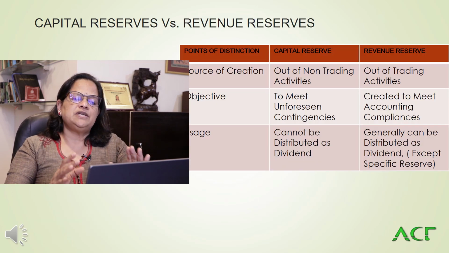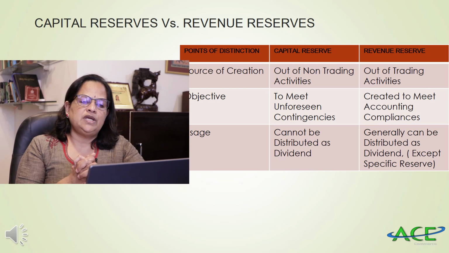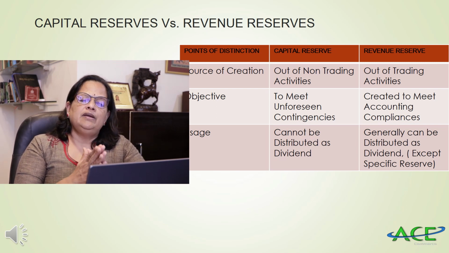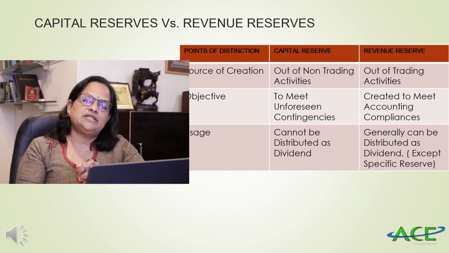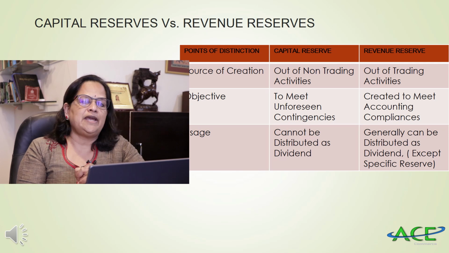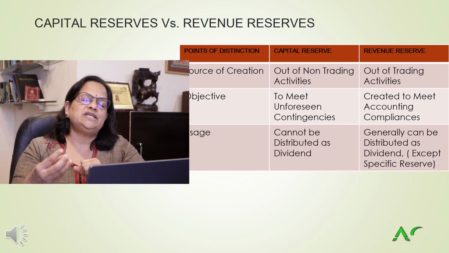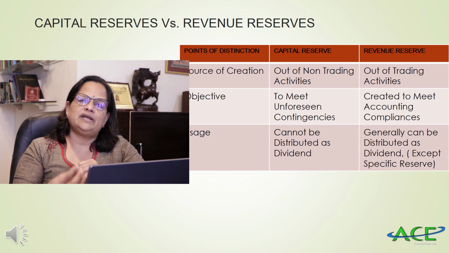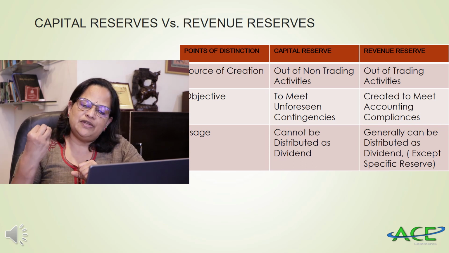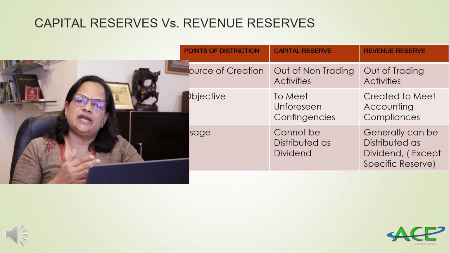Now, capital reserve versus revenue reserve. So, capital reserve, there are points. First one is the source of creation. See, I told you capital reserve is created out of non-trading activities. Revaluation of fixed assets, profit made on sale of a fixed asset, from all this we can create capital reserve. Whereas revenue reserve is created out of trading activities.